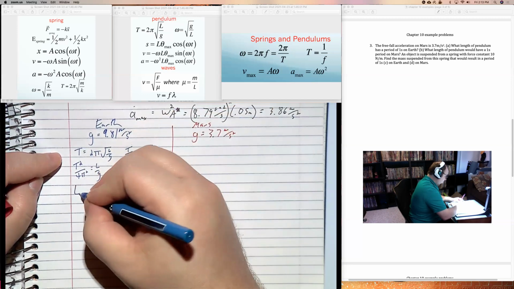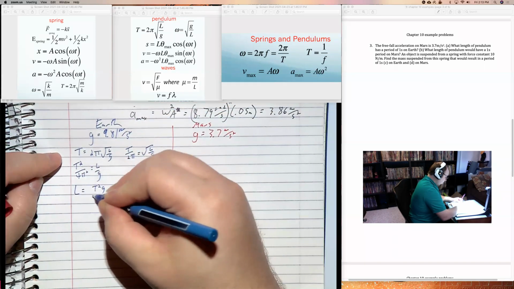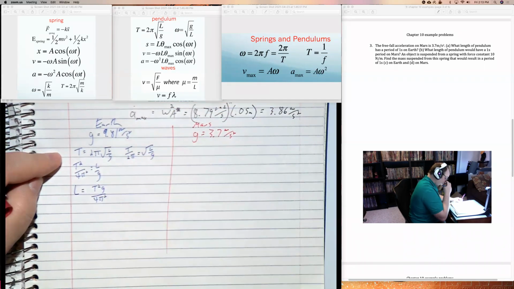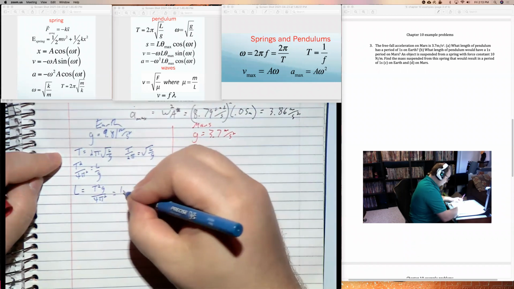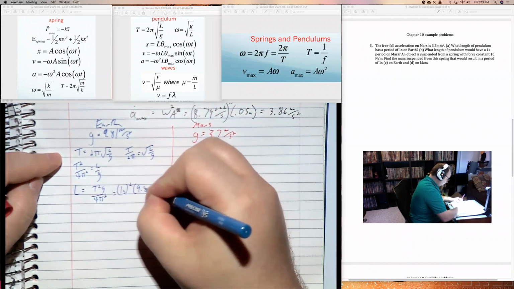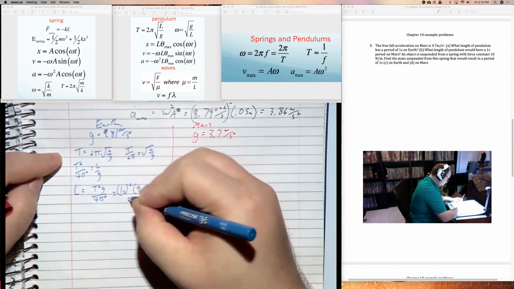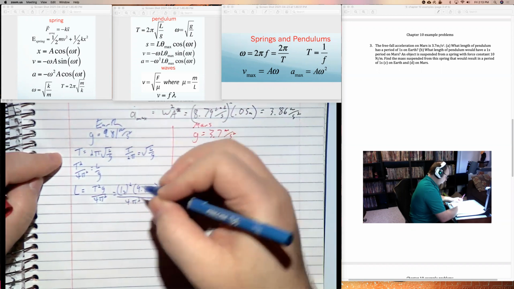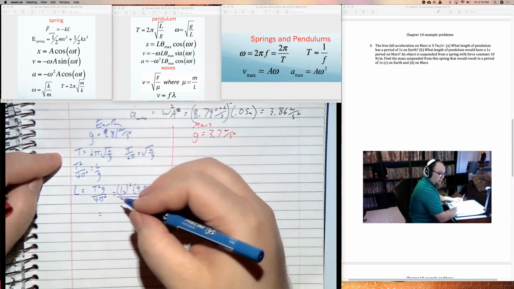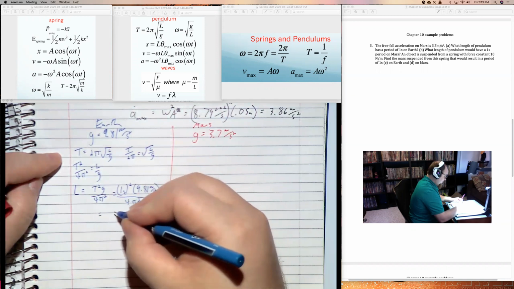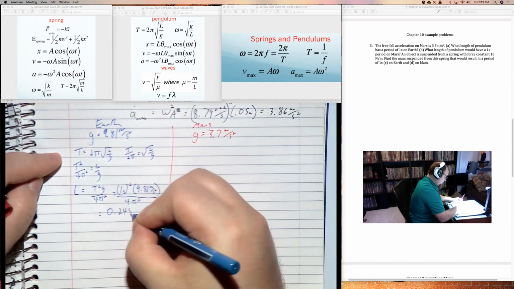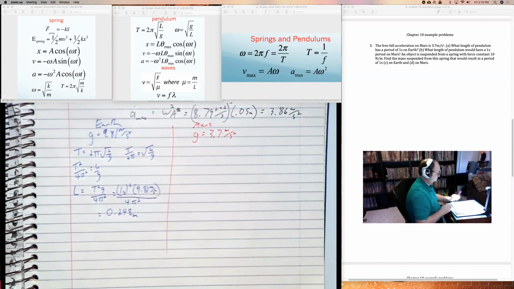And I'll get, just like the last problem, T squared g over 4 pi squared. So it'll be 1 second squared times g over 4 pi squared, which will be 0.248 meters.